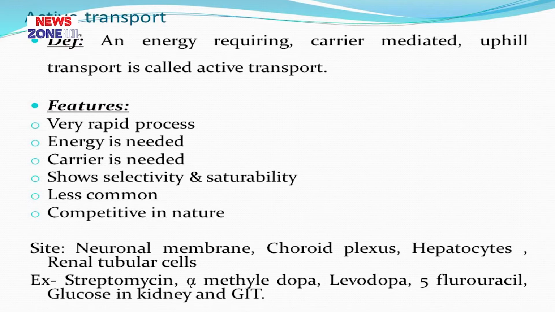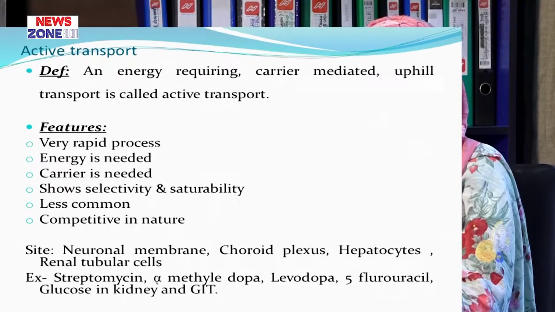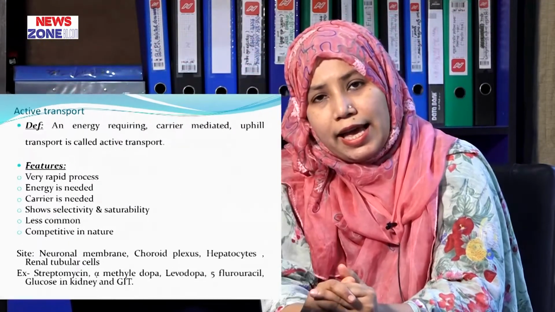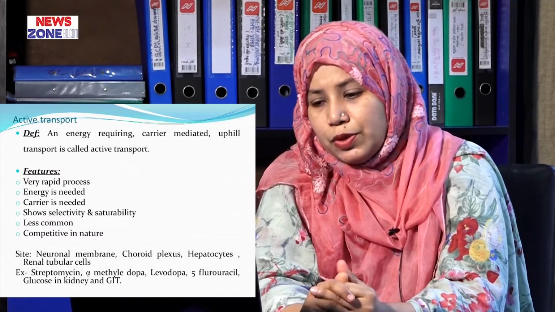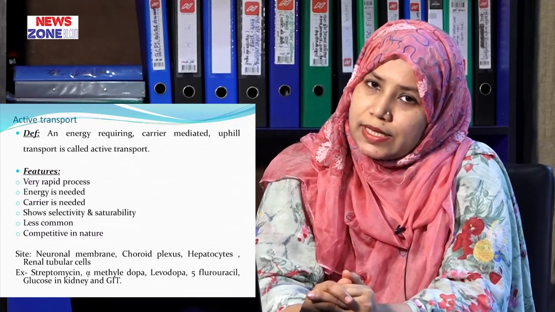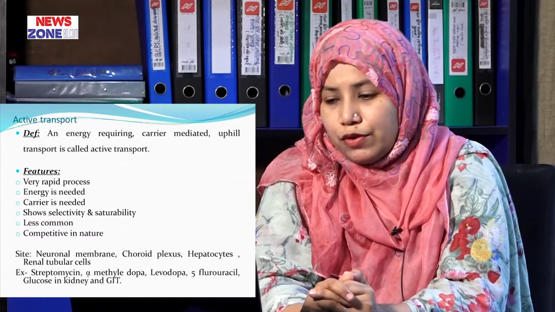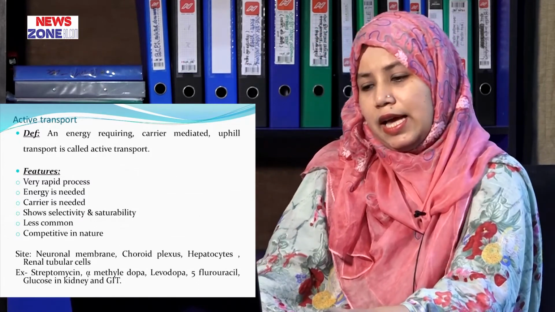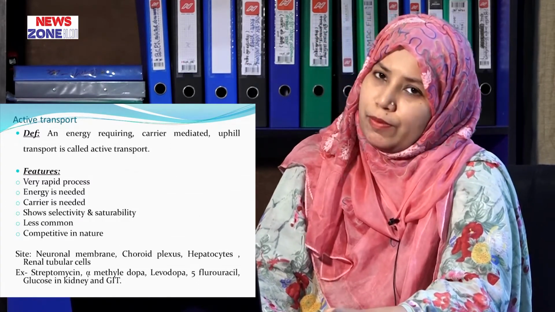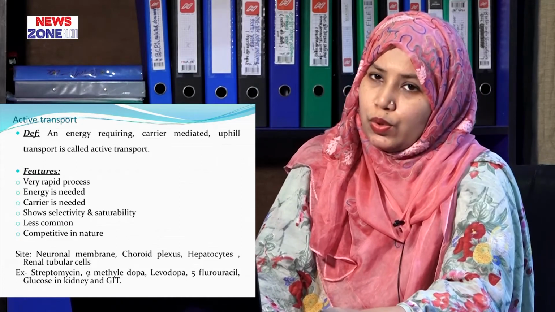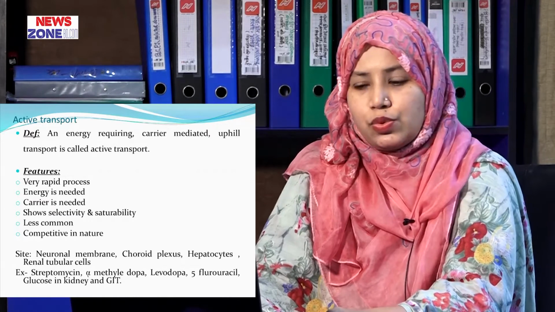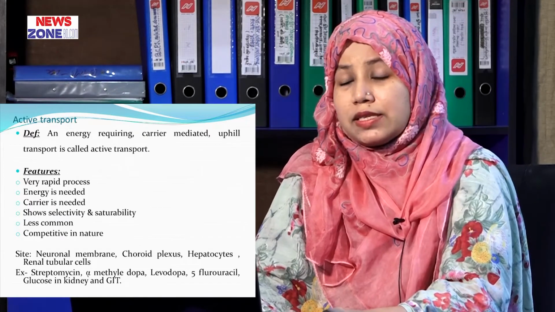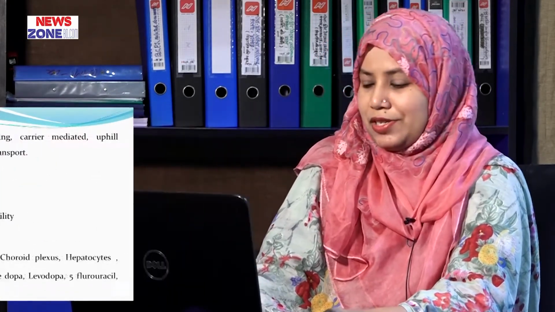Neuronal membrane in our brain, choroid plexus, hepatocytes, renal tubular cells, etc. are the sites of active transport. Then what are the drugs that cross through active transport? Streptomycin, alpha-methyldopa, levodopa, and glucose in kidney and GIT. You have to memorize it, especially glucose in kidney, in GIT, in adipose tissue, in muscle tissue, and also in liver, because these are thoroughly asked in the examination.